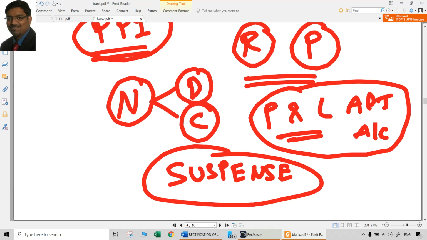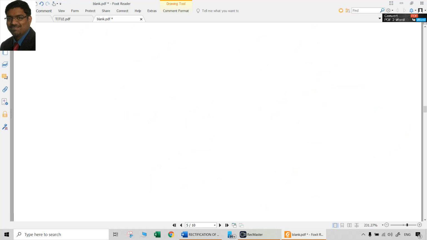And which has to be debited and which has to be credited, everything depends upon what the error is and how we rectify it. There we should not have any particular memory. We should only know the concept of debit and credit, which we should already know. So all that we need to apply is the thought process here. In a 10 marks question, 10 marks is not a small number of marks. Even 5 marks is not a small number of marks. Full 5 marks can be obtained.